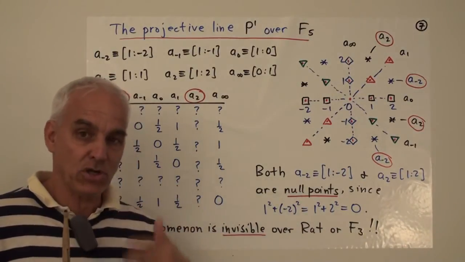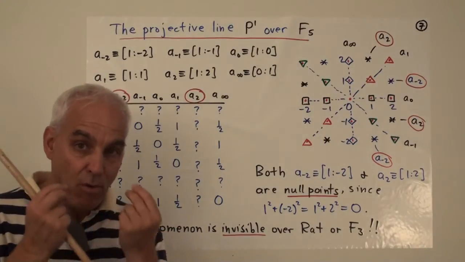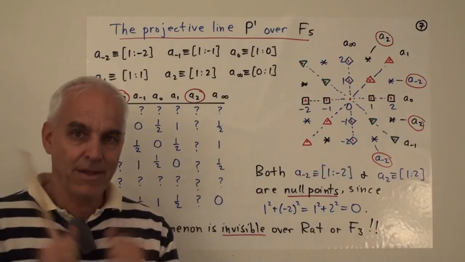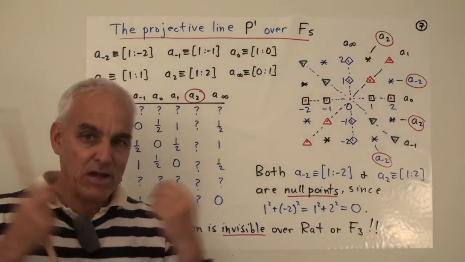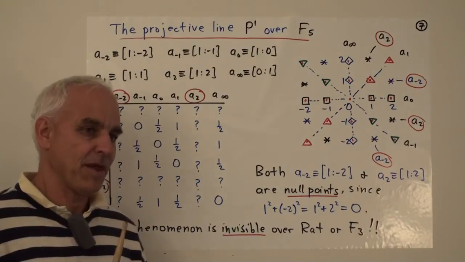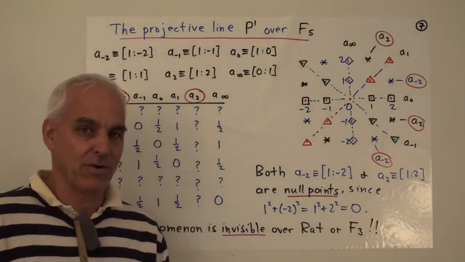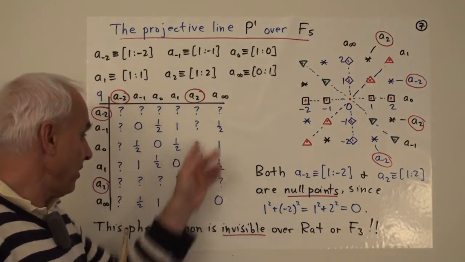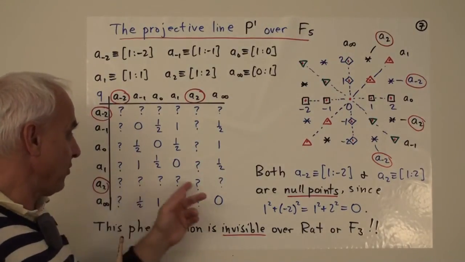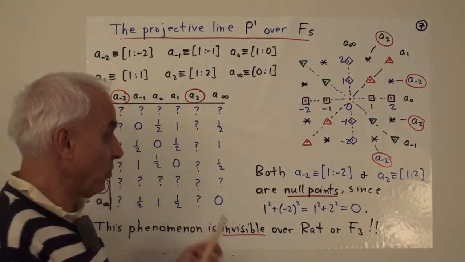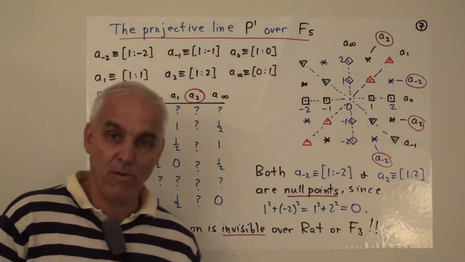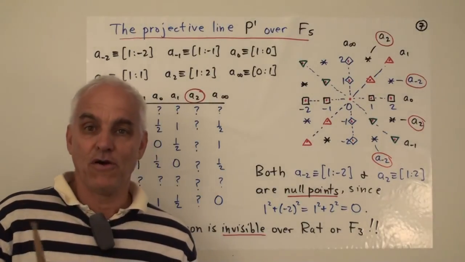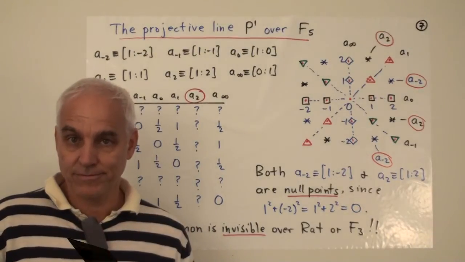Our one-dimensional geometry has some special points which are in some sense singular. They are special. The definition of the metrical structure is more problematic for them. We have to admit that the formulas that we write down actually don't work for those particular null points. So we have to exclude them from our consideration of projective quadrances.